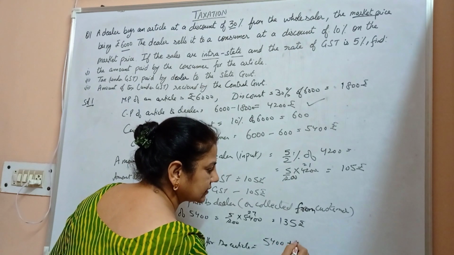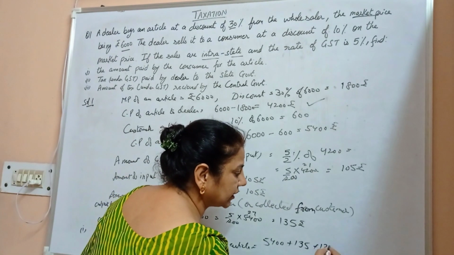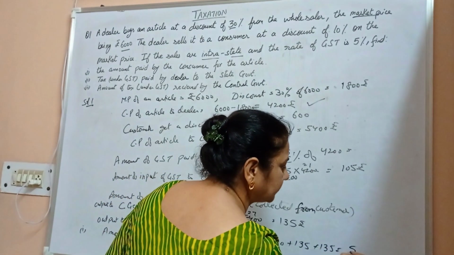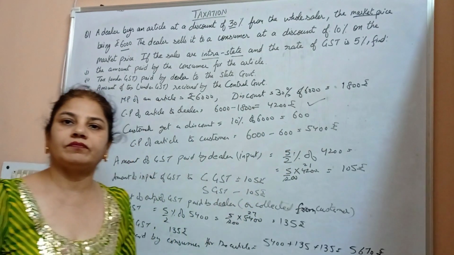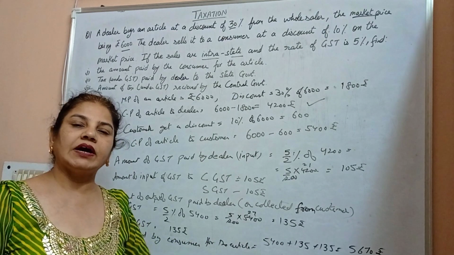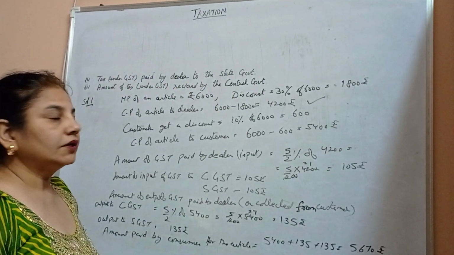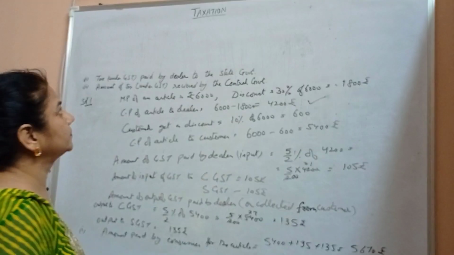5,400 plus 135 tax paid to the central government plus 135 tax paid to the state government, which comes out to be 5,670 rupees. The amount paid by the consumer for the article is 5,670 rupees. Now next is tax paid by the dealer to the state government.